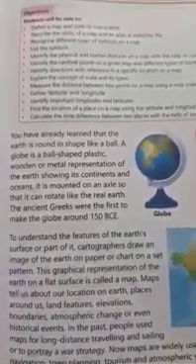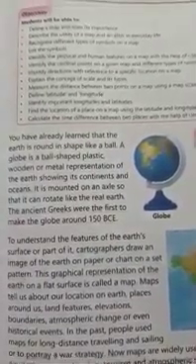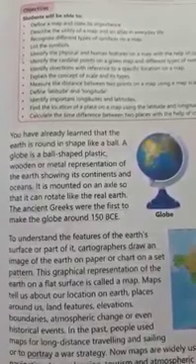A globe is a ball-shaped plastic, wooden or metal representation of the earth showing its continents and the oceans. It is mounted on an axle so that it can rotate like the real earth. Globe is in a rotating form as our earth rotates naturally.